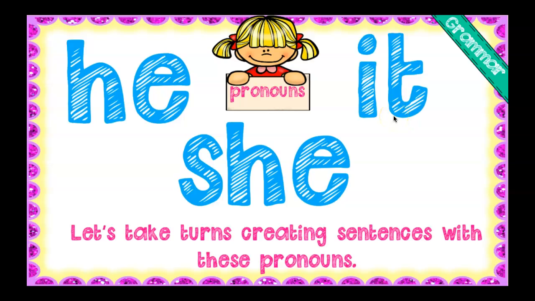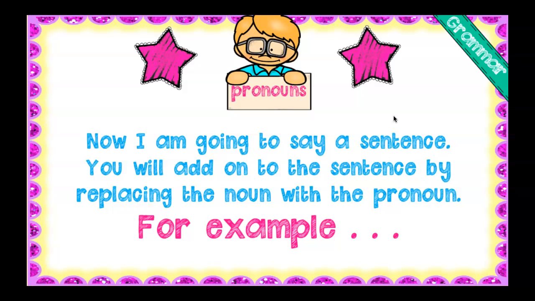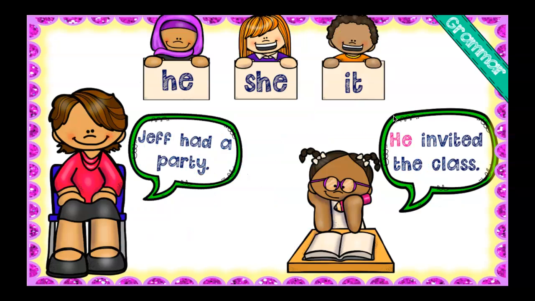Now, since we're not all together, I'm going to say some sentences and explain how I would replace a noun with a pronoun. So here's my first sentence. Jeff had a party.